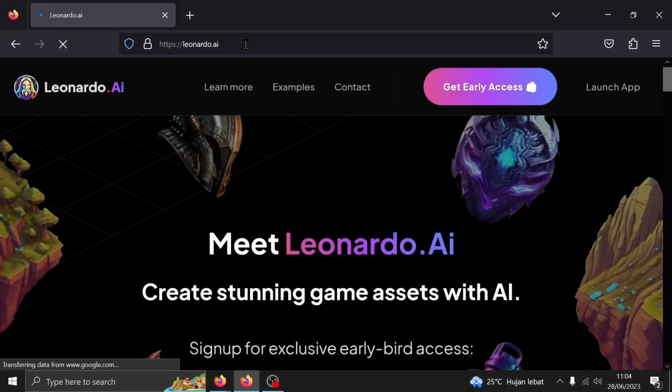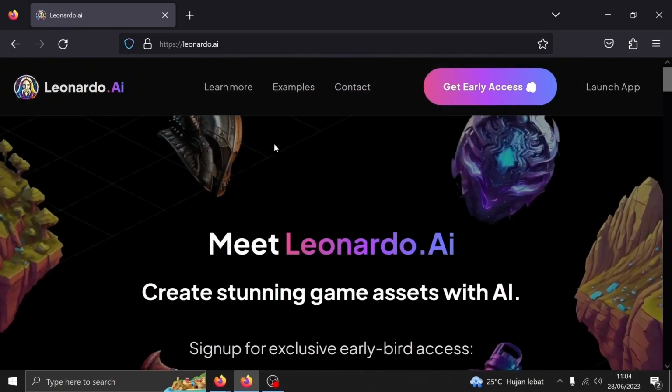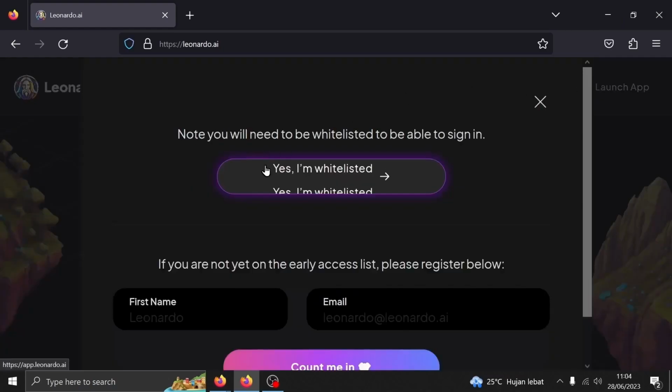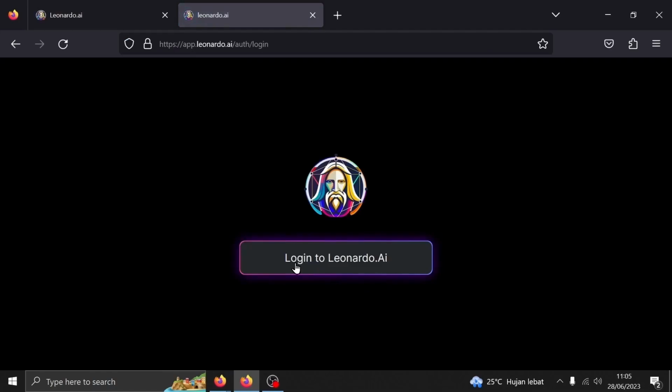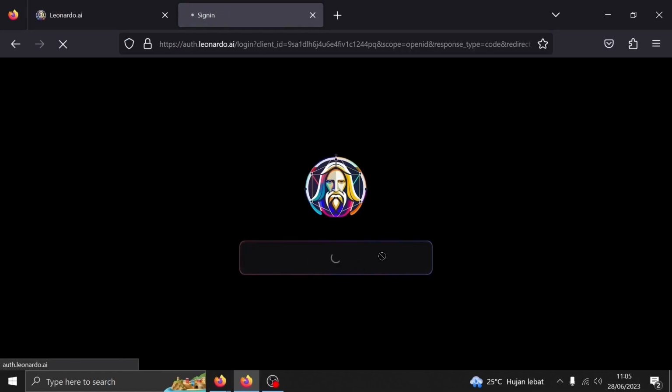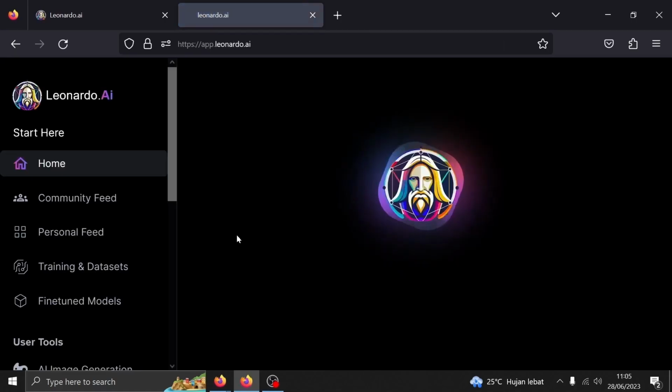Let's move on to the second alternative. Just type in Leonardo AI in your URL box. You don't have to join the Discord or anything. You can just click the button on the top right saying Launch the app. Click on I'm whitelisted. Click on Login. For ease of access, I'm going to log in with Google.